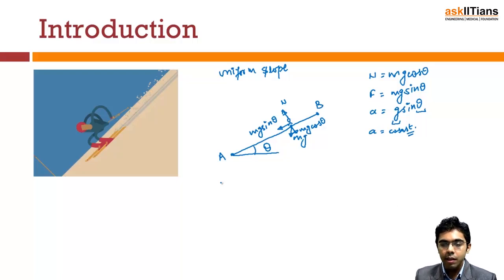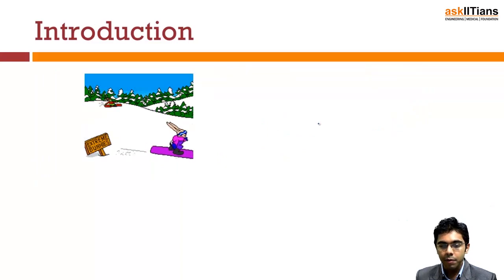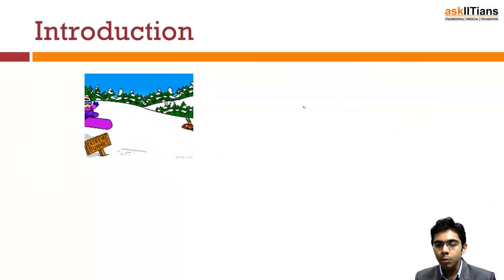Now if we look at the next figure, this is showing the bunny slope. Bunny slope means a non-uniform slope. That means at every position there will be some change in the acceleration. It is something like this. At every position the angle with the horizontal will be different.